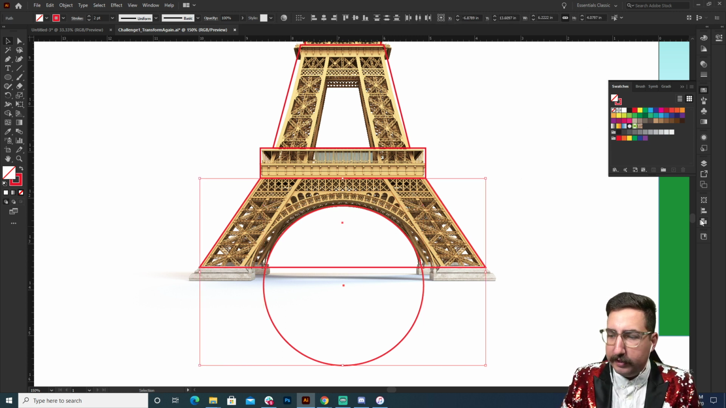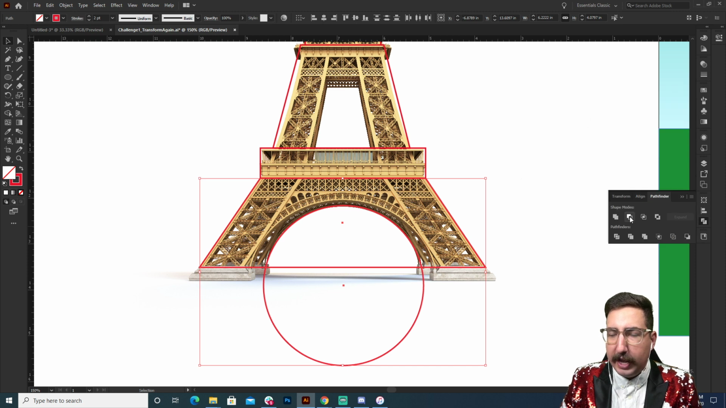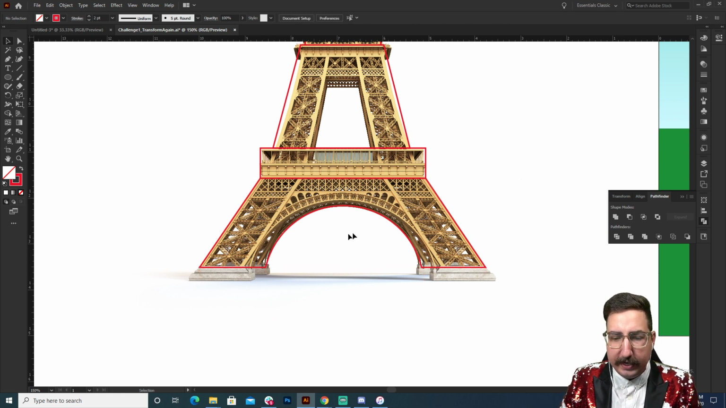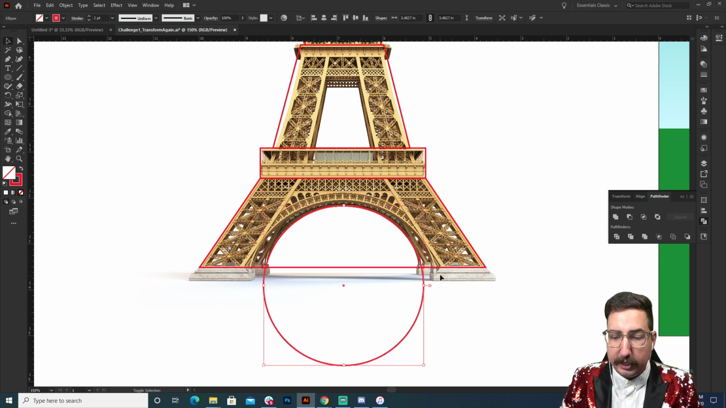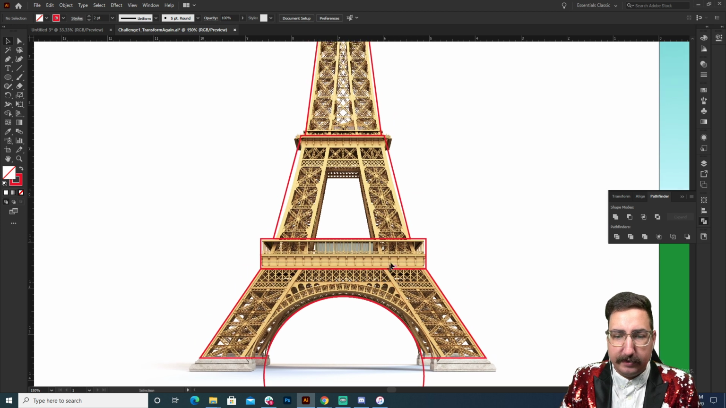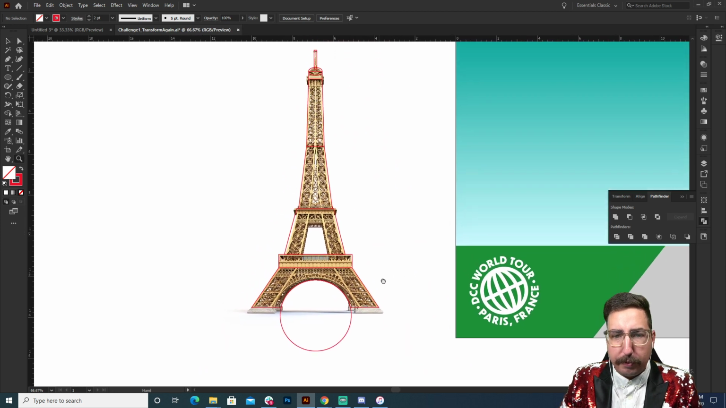With both of those selected, we can come over to the Pathfinder, and we can click here. And what this is going to do is it's going to basically hole punch the top shape out of the back shape. So we'll click on that, and now we've got a nice little curve here. It looks good. I'm actually going to keep this circle because we're going to use it later. So keep a version of this circle because we'll use it later when we do Transform Agains. So we are looking pretty good here.